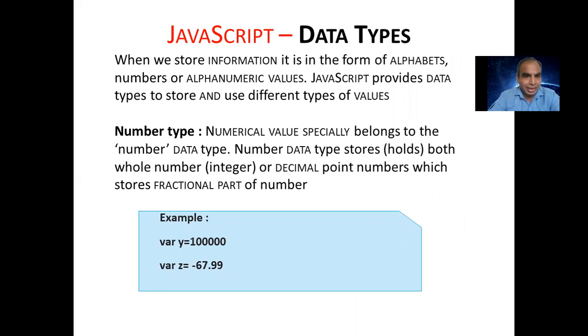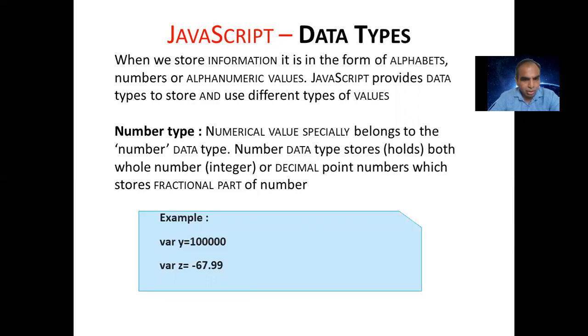So it provides data types to store and use different types of values. There we are assigning values of different types. Maybe it is a number, maybe an alphabet, maybe alphanumeric, symbols, etc. So numeric values belong to the number data type. The number type holds both whole numbers, that is integers, or numbers with a decimal point, where after the dot we use the fractional part.